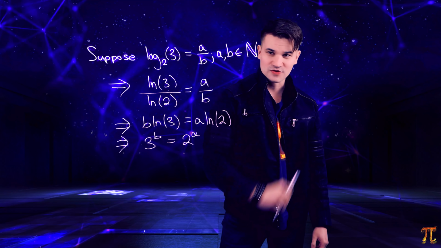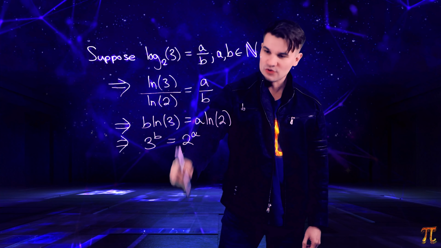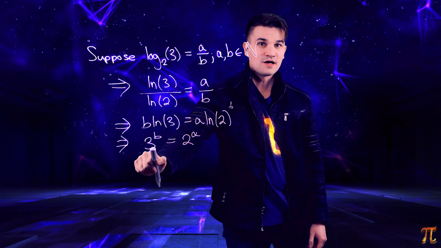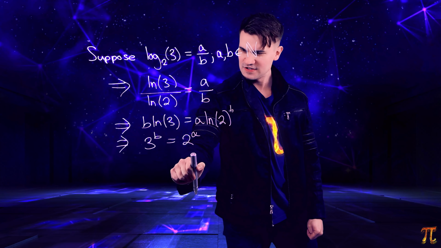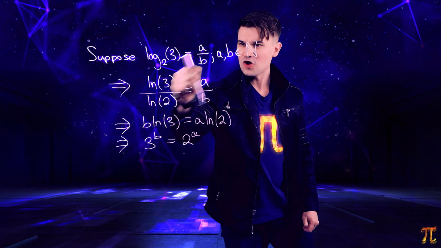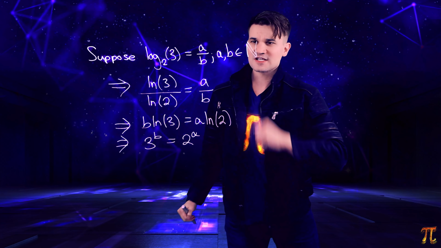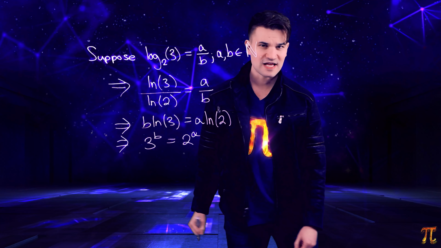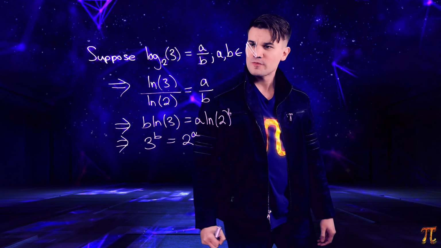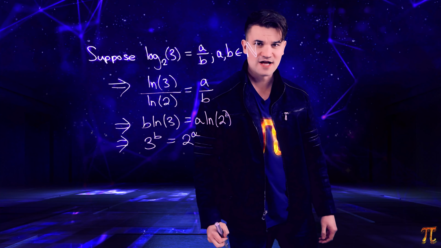Well, these are natural numbers, right? A and b are natural numbers. So this is even, but this is odd. So we have an even number equal to an odd number. That's a contradiction. And so that shows that log base 2 of 3 cannot be expressed as a ratio of natural numbers, as doing so implies a contradiction. So log base 2 of 3 is in fact irrational.